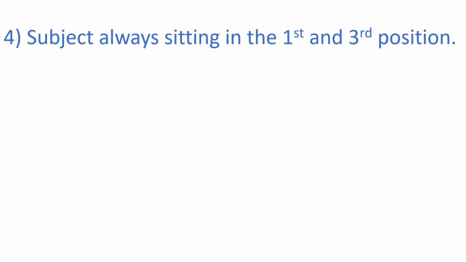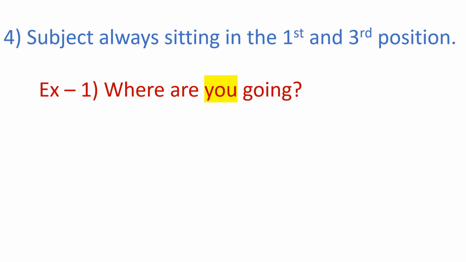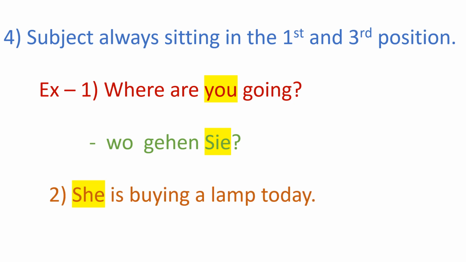Fourth rule: the subject is always sitting in the first or third position. For example, the first example is: where are you going? In this sentence, you is the subject. The subject you will be sitting in the third position. In Deutsch, wo gehen Sie? Sie is the subject.